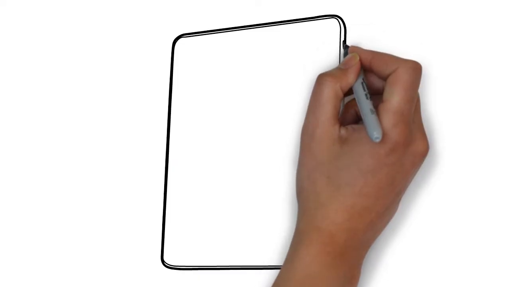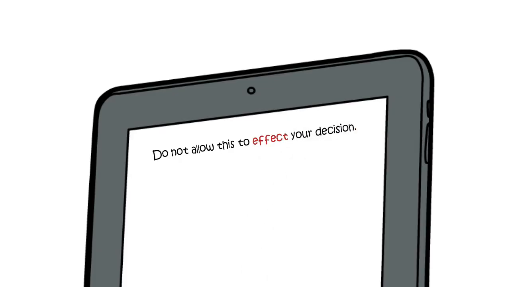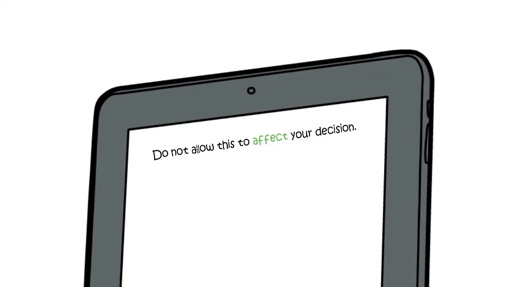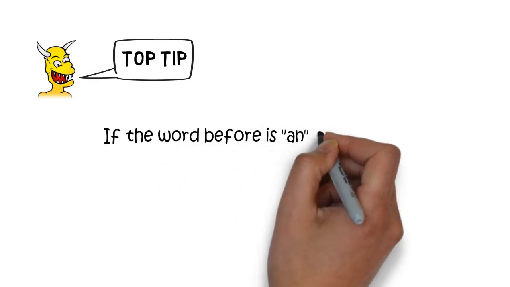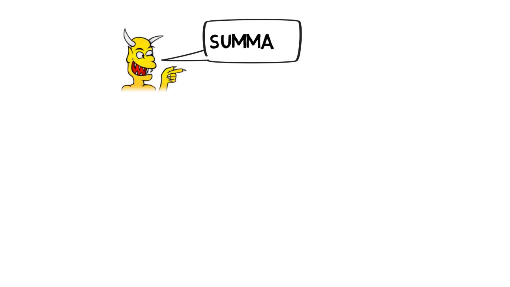So let's go back to our wrong example. Do not allow this to affect your decision. Well, we now know that this has to be the verb affect. Remember, it can be substituted for transform. So, here's a top tip. If the word before is an or the, then the word you want is almost certainly effect with an E. That's because an and the sit before nouns.